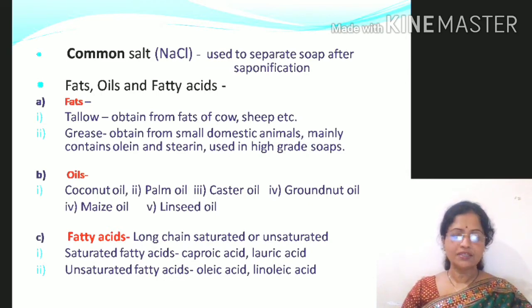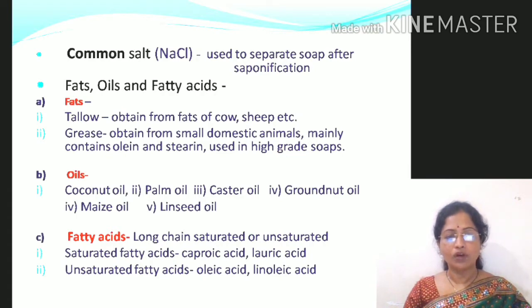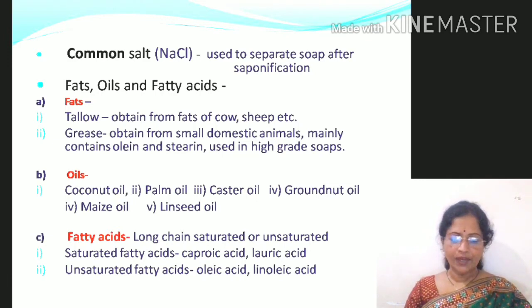Coconut oil is mainly used in preparation of soft soaps as it has a large amount of unsaturated acids. Then palm oil. Palm oil is used in preparation of toilet soaps and it consists mainly of palmitin and olein acids.